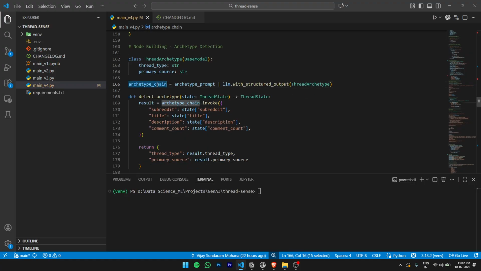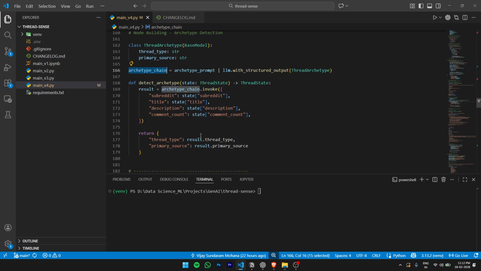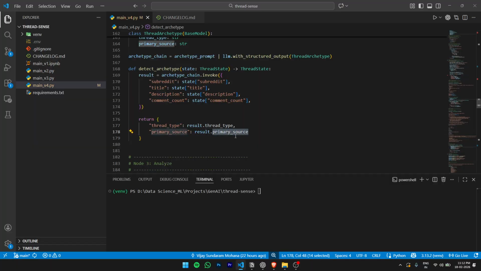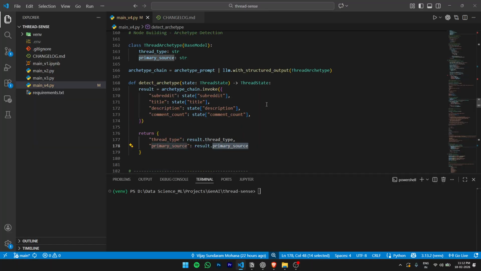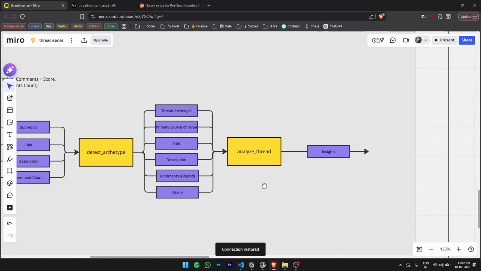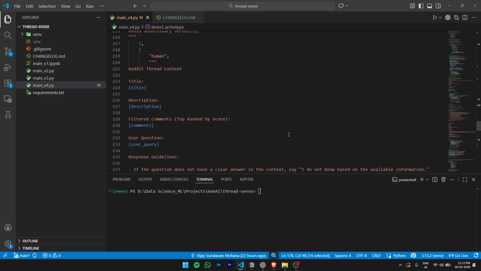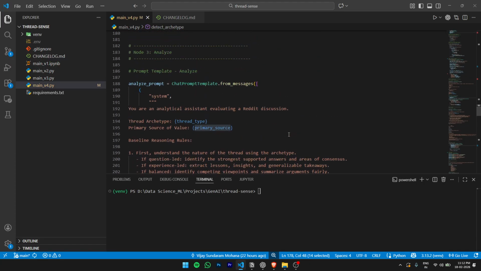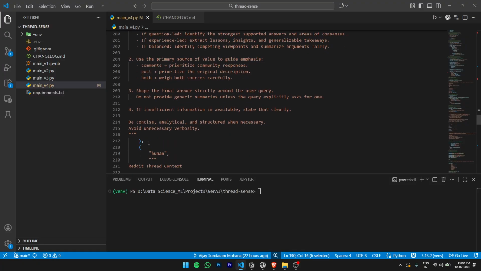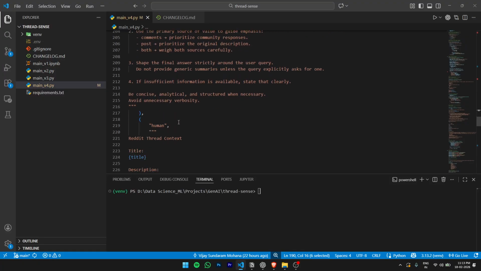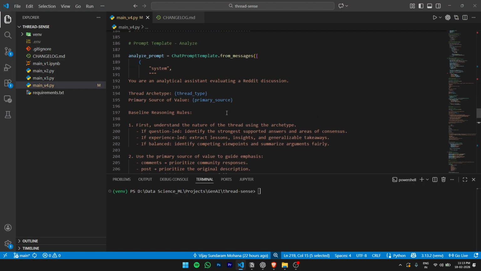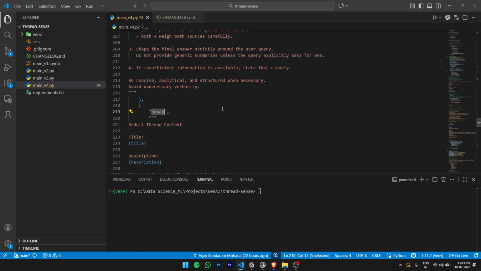So now I'll invoke this particular chain with the inputs, and the output of this will be updated within a state variable. So that's node 2 for you, which is the detection of archetype. And finally we'll move to the analyze thread. This is where our sort of magic happens, because we're getting insights out of this, right? So this time I've structured the prompt differently. I've given it a system prompt and a human prompt, right? So the system prompt is to sort of convey that at baseline this is what you have to do, right? But at the human level is where we give in some more additional detail, right?